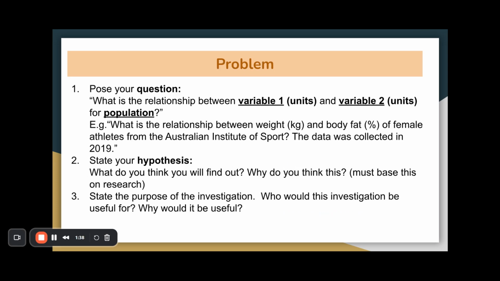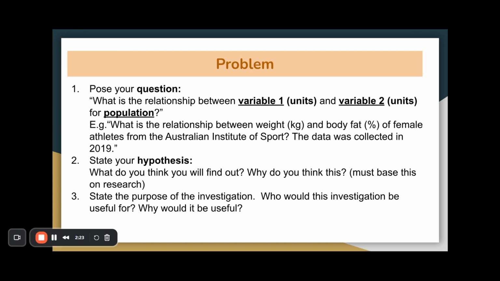So when we are posing our problem, once we've done our purpose and decided what we're going to investigate, we have to actually ask a question in the correct way. For instance, what is the relationship between variable 1 and variable 2 for the population? So it's important to have those variables with units and the population stated here. Example, what is the relationship between the weight in kilograms and the body fat percentage of female athletes from the Australian Institute of Sport? The data was collected in 2019. Now, you don't ever ask, is there a relationship? Because there is always a relationship, whether it is a really bad, no relationship. So we always ask, what is the relationship?